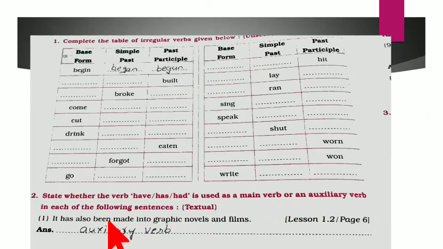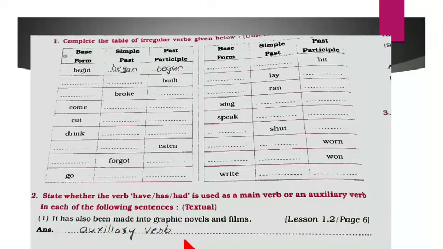Now coming to the second question: state whether the verb have, has, had is used as a main verb or as an auxiliary verb. Here you have to identify whether the auxiliary verb is used or the main verb is used. It has also been made into graphic novels and films.